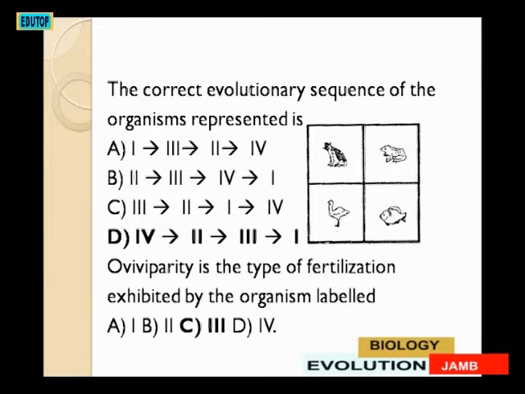The first option says 1 to 3 to 2 to 4, that is mammal to bird to amphibian to fish. The second says amphibian to bird to fish to mammal. The third says bird to amphibian to mammal to fish.